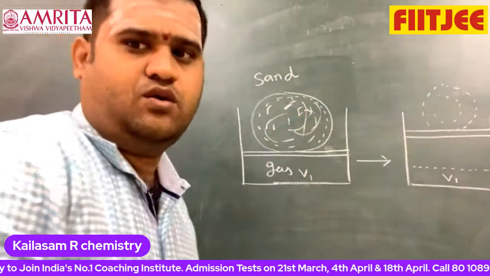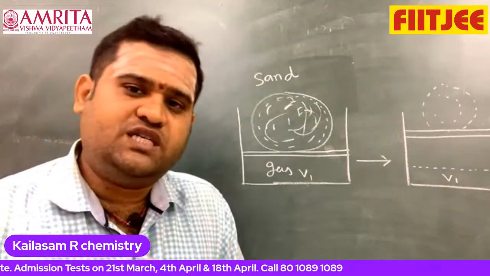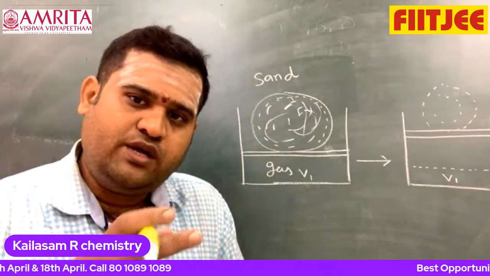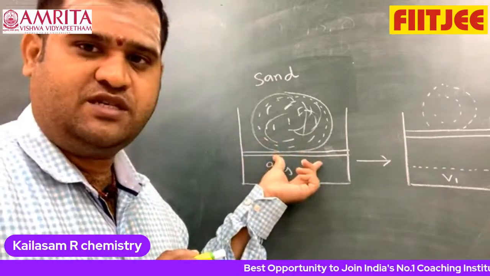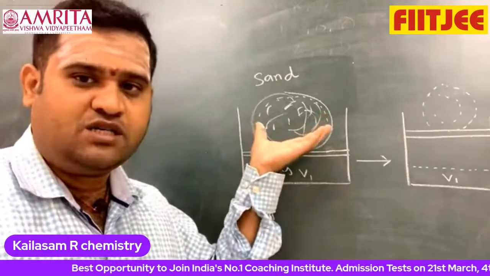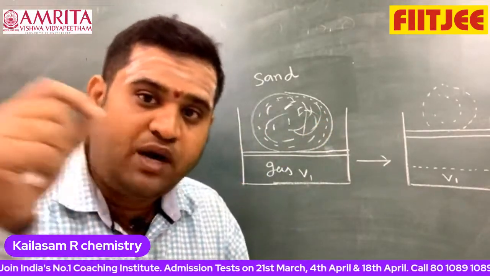Listen. Now what I am trying to say is, what is a reversible process? I told you, an infinitesimally small change, system and surrounding always at equilibrium. How? Look at this. Now this is a frictionless piston. I want to expand this. For expansion, what should I do? I should reduce the mass of the sand. So how am I going to reduce? I am going to take one particle of sand.